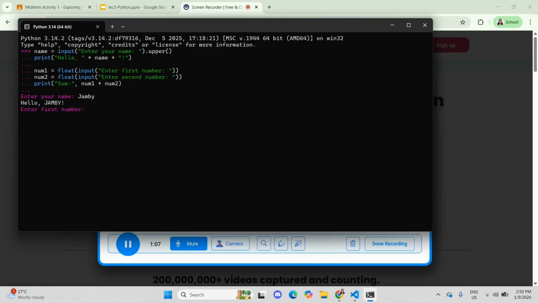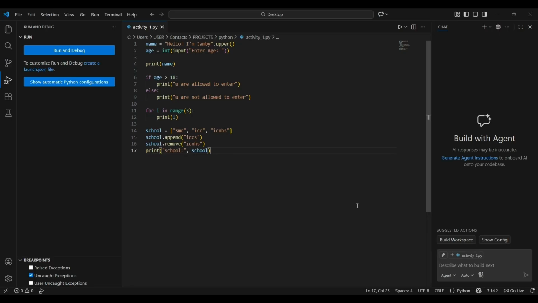then hello Jambi. My name is uppercase because of this string manipulation. Then enter first number, 5, 5, sum is 10.